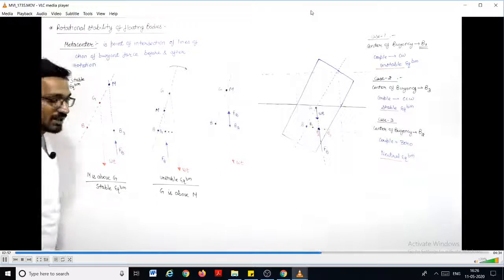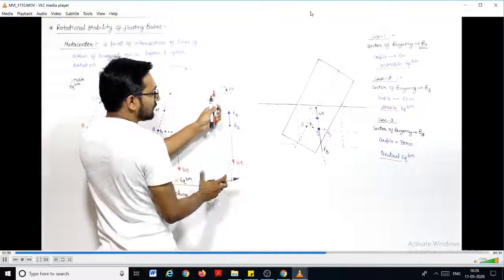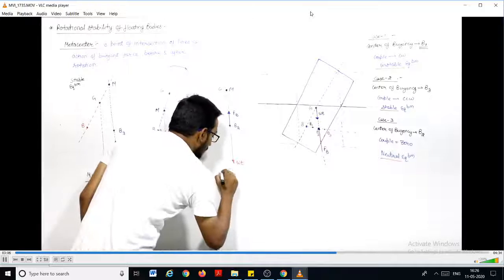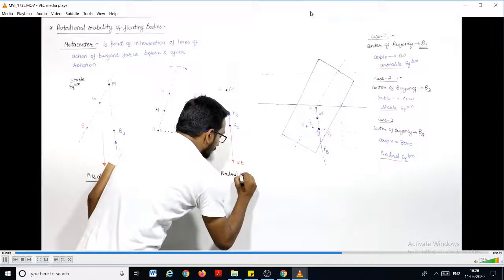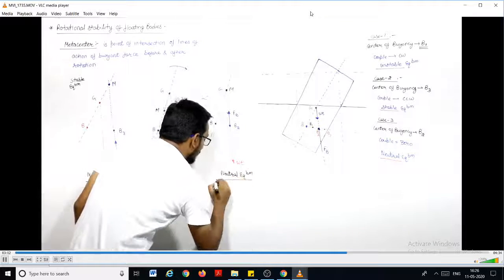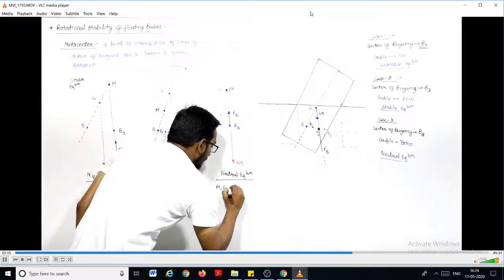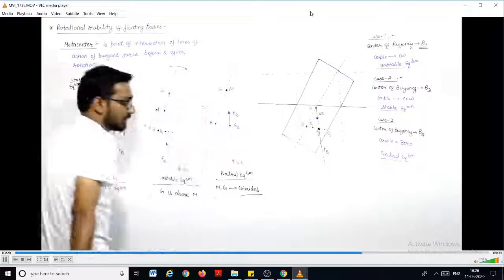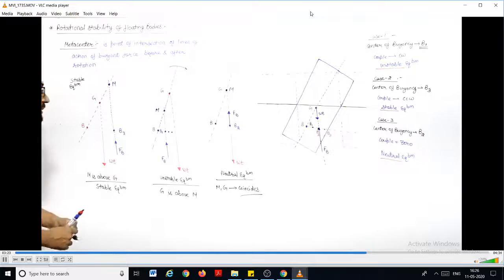Here you can see that the buoyancy force and the weight act at the same point. There is no couple, so this is a neutral equilibrium. I can write: if the metacenter and the center of gravity coincide, you will get a neutral equilibrium. So you have to remember this.